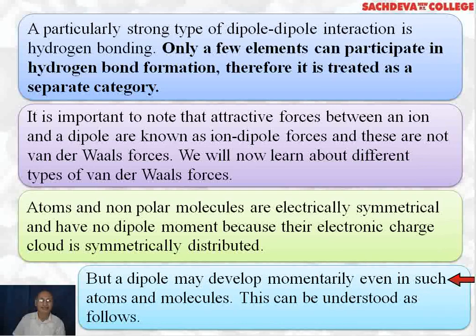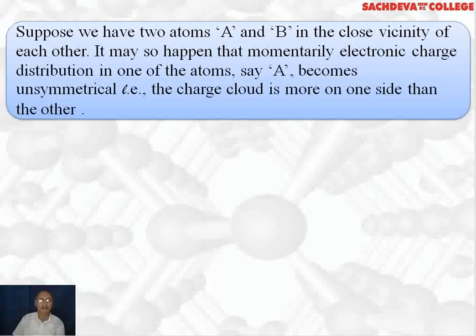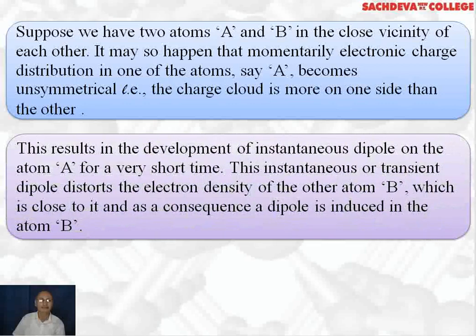Because a dipole may develop instantaneously, or for a particular moment, even in such atoms and molecules. We can also call it a temporary dipole, and due to the formation of this temporary dipole, another molecule will also have a temporary dipole and the attraction between them will be developed, and we call them van der Waals force of attraction.